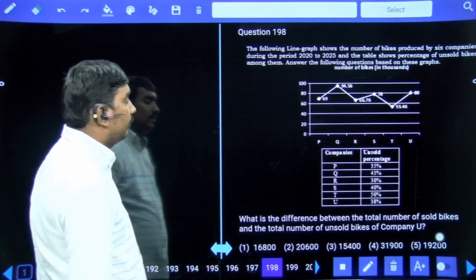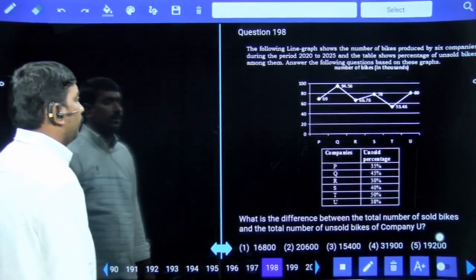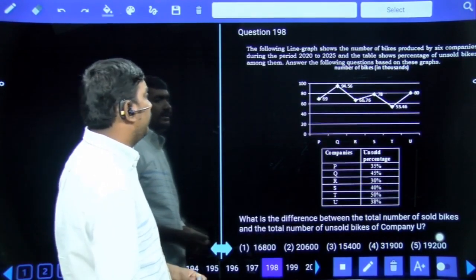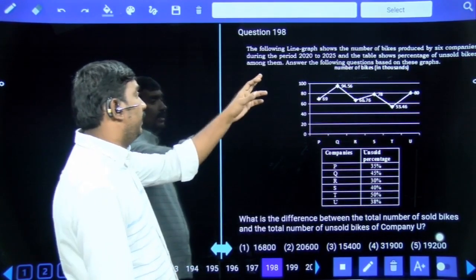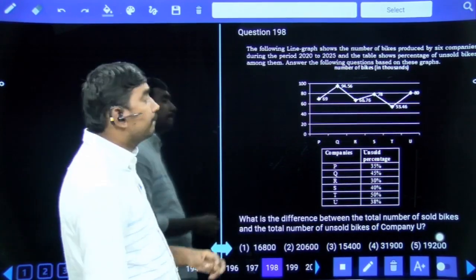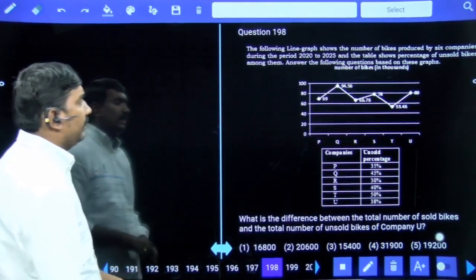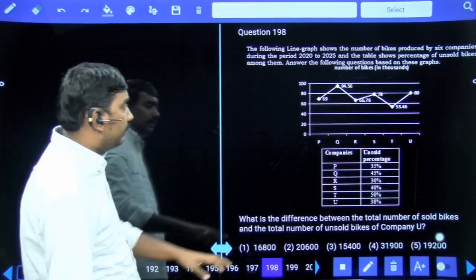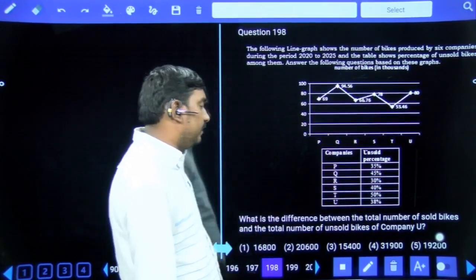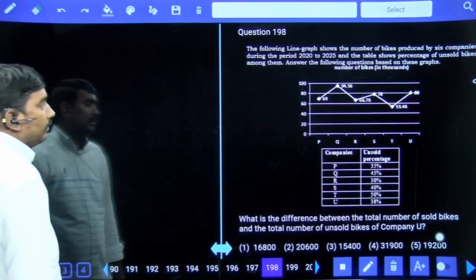Next. The following line graph shows the number of bikes produced by 6 companies during the period 2020 to 2025. And the table shows the percentage of unsold bikes. This is total bikes. This is percentage of unsold bikes.